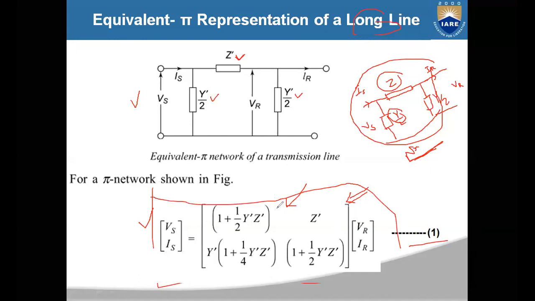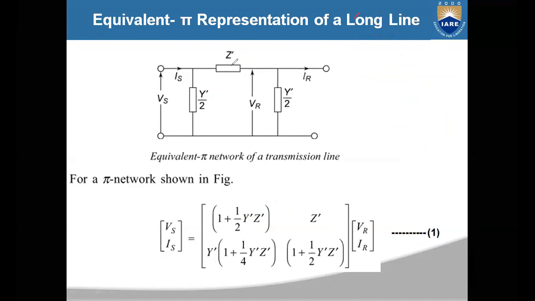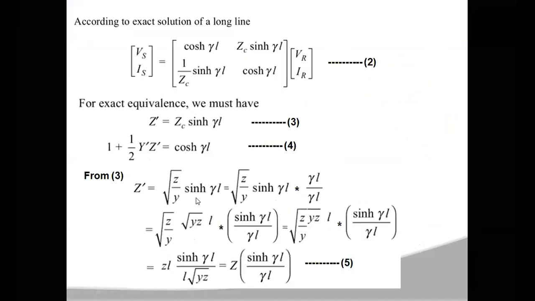The only difference here is that in the equivalent pi model we call them z dash and y dash. So these two are z and y. In place of z and y we are going to substitute z dash and y dash.